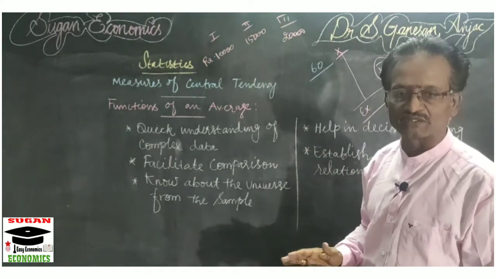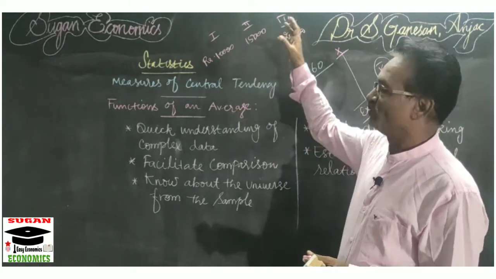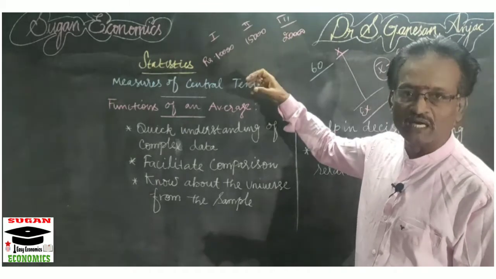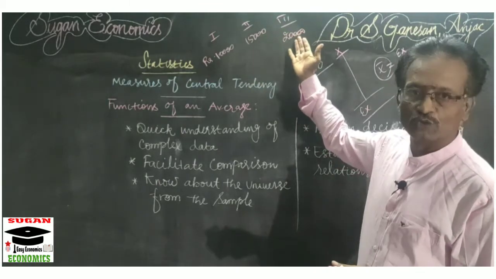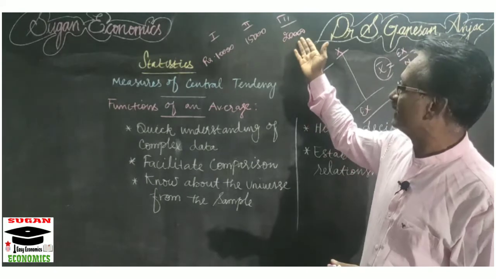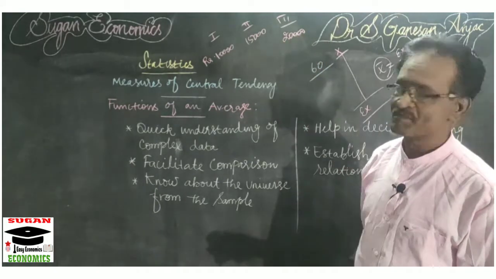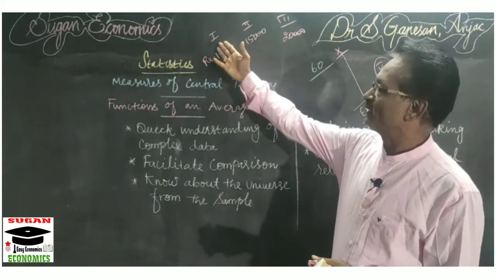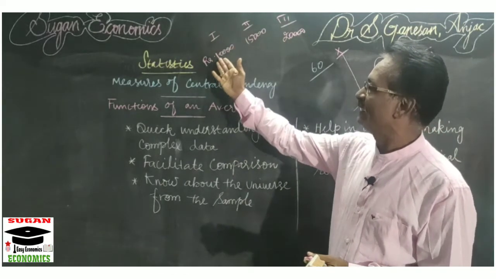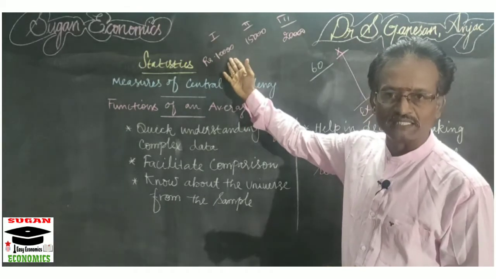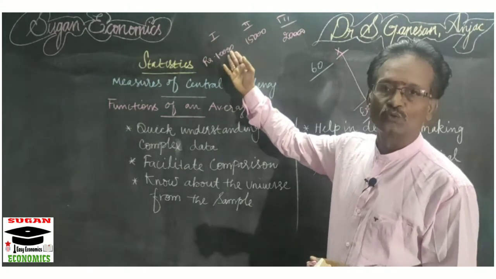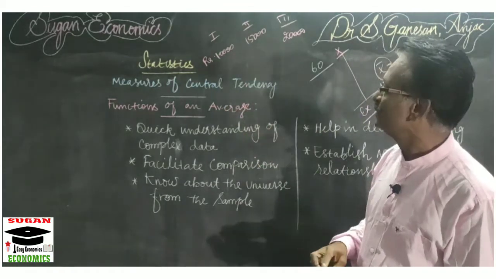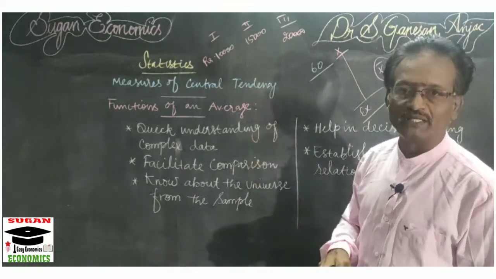Now it is easy for us to compare one group with another. You can easily tell which group has higher income: the third group has the higher income because its average value is 20,000 rupees. Which group has lesser income? Comparing these 3 values, group 1 has the lowest value, 10,000 rupees, so group 1 has the lower income.